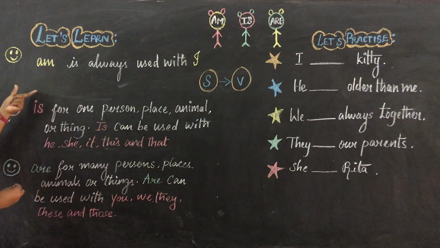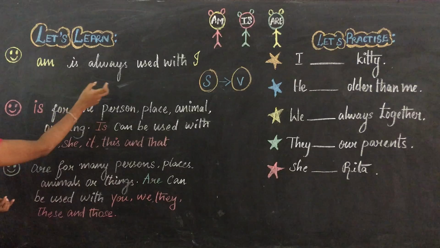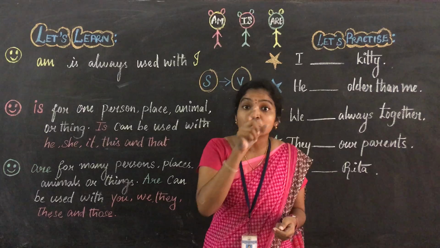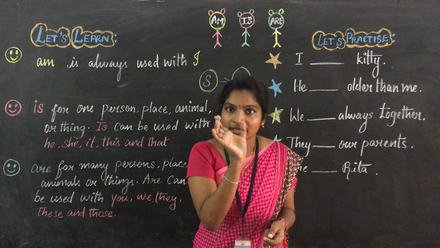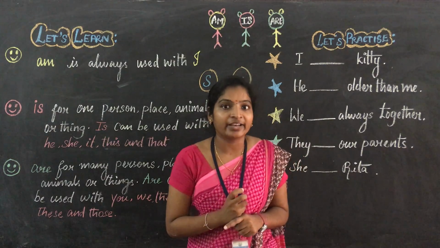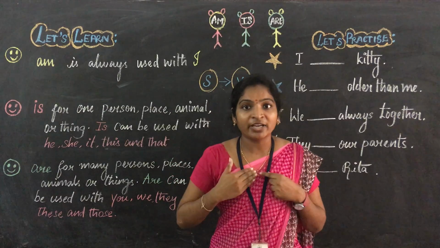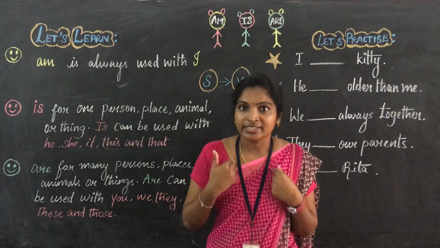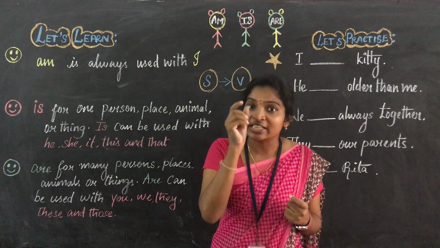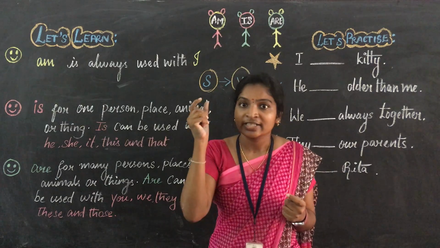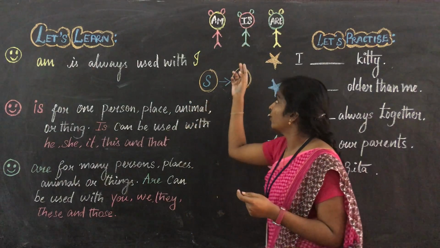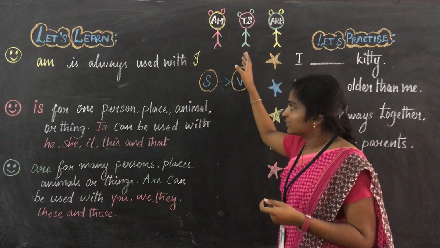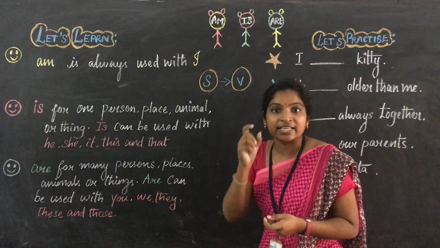You just see here, am is always used with I. Next to I. You know I refers to the singular. I am a teacher. Here I am is singular. I is a singular. So you just see, for the singular subject we have to use the singular verb. Here you just remember am and is are singular verbs. So for the singular subject we have to use a singular verb.